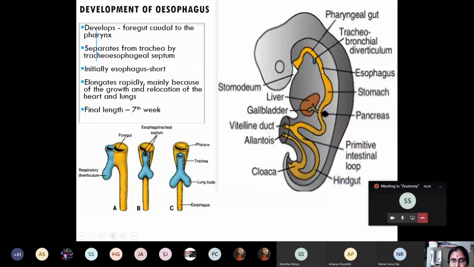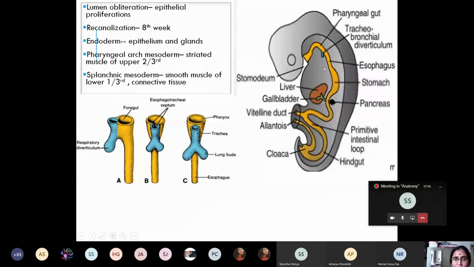Now after this, what happens? The epithelial lining of this esophagus undergoes rapid proliferation and occludes the lumen of the esophagus, and later on there occurs the recanalization during 8th week of intrauterine life. So in summary, esophagus is derived from which part of the foregut? The part of the foregut caudal to the pharynx. Initially, esophagus has a common channel with respiratory diverticulum, separated by what is the name of the septum? Tracheoesophageal septum. The length of the esophagus reaches its final length during 7th week of intrauterine life.